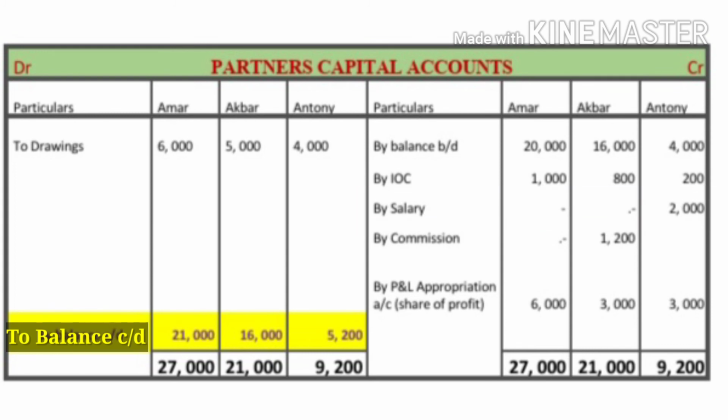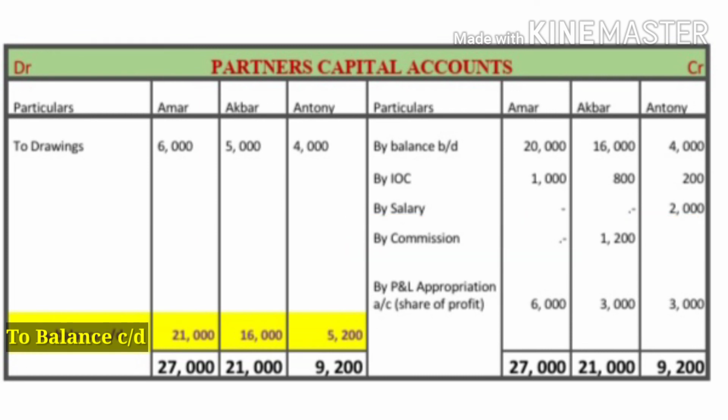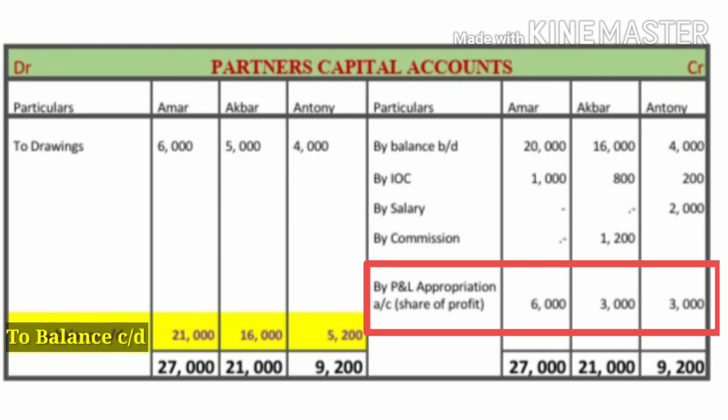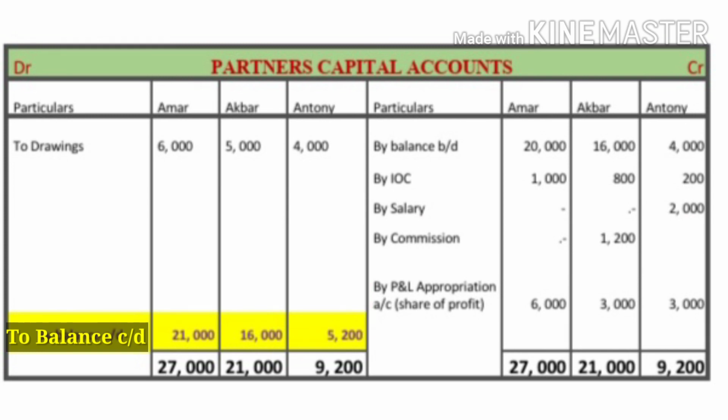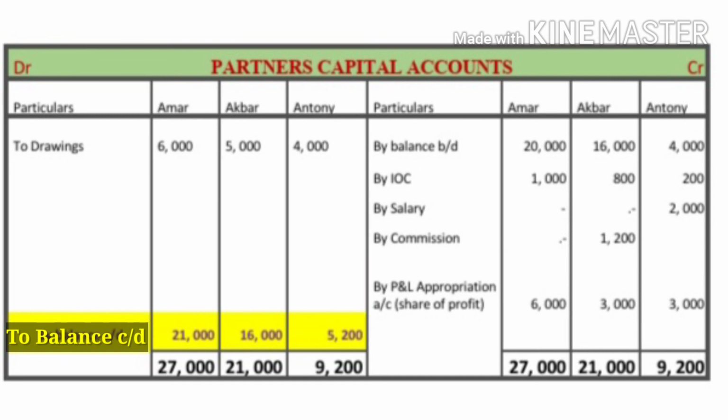Then the commission, we already calculated and recorded in the profit and loss appropriation account, that is related with the Akbar, so that also we can record in Akbar's column, commission 1200. And the share of profit, we also have to record here, share of profit by profit and loss appropriation account. Amar 6000, Akbar 3000 and Anthony 3000.